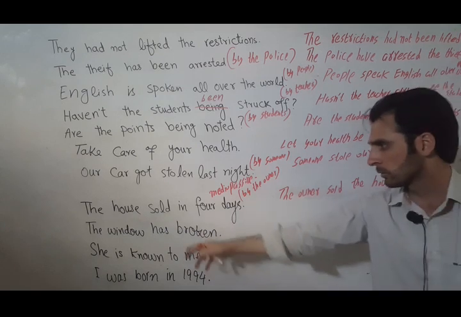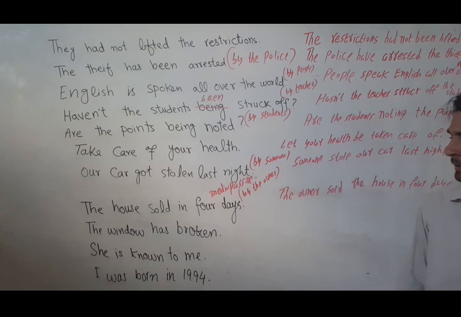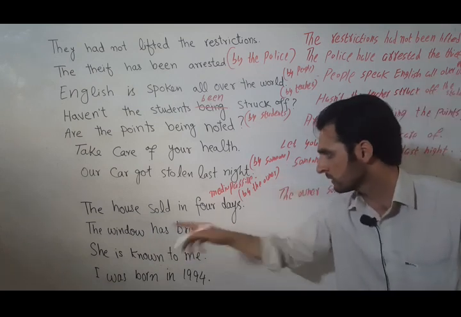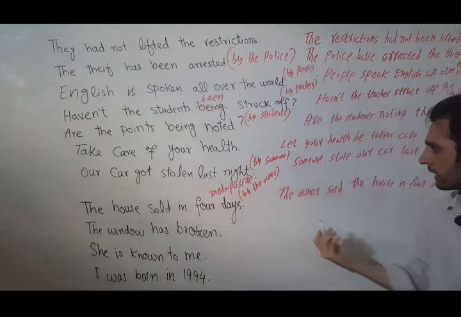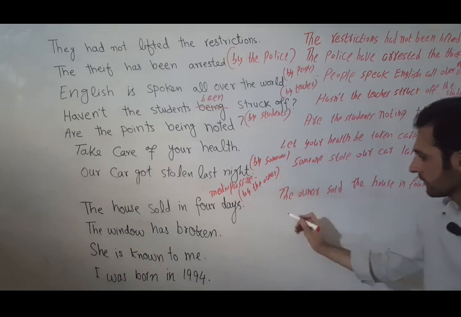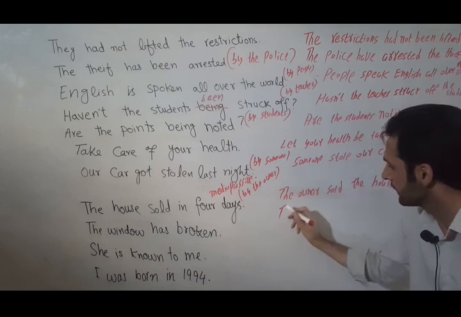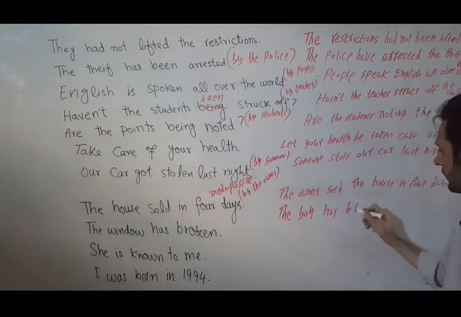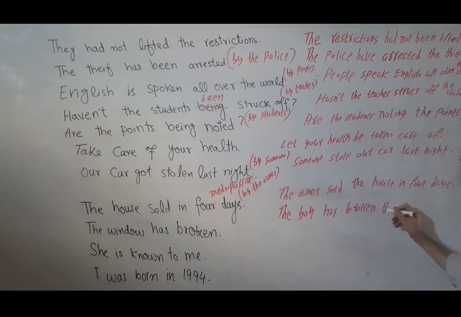Same as the case with this one: "The window has broken." Now the window is not performing action, rather receiving an action. So it is the patient, but the structure is not a passive voice. So we can also write this into active voice, suppose, "The boy has broken the window."